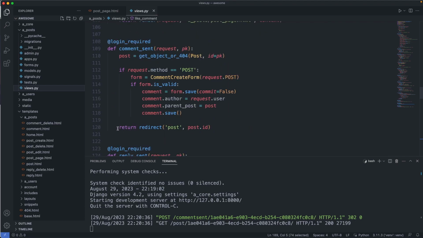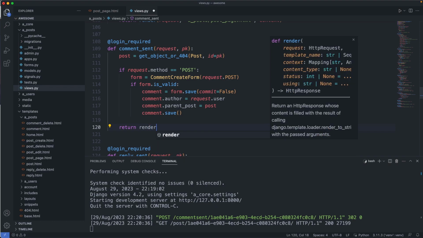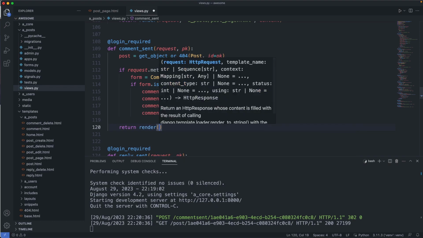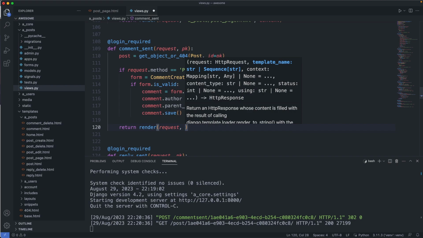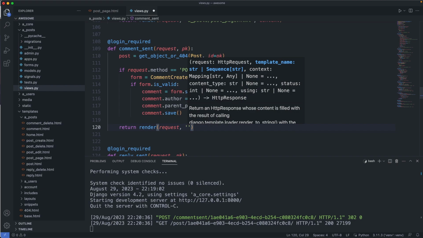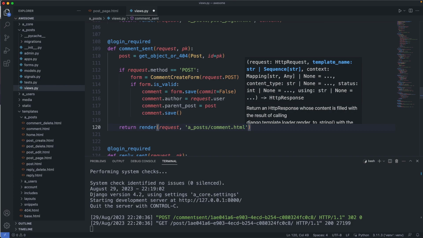And as we see here, the return statement says redirect to the post page. So let's change this now to have it render out our snippet. So we say render, then in parentheses, request, comma, and then our HTML snippet. So in quotes, we insert here the path to the comment.html file.